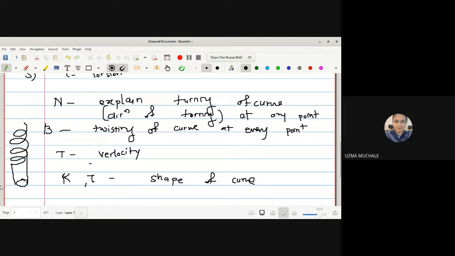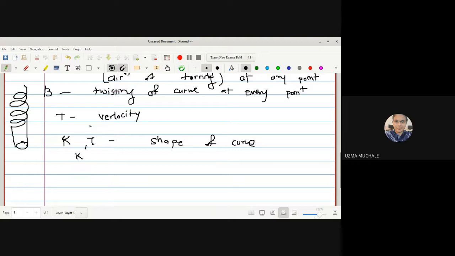More precisely, I can say the curvature k is the amount by which a geometric object such as a curve deviates from being straight. That means, what is the deviation of the curve? It is the amount by which a geometric object, such as a curve, deviates from being straight.